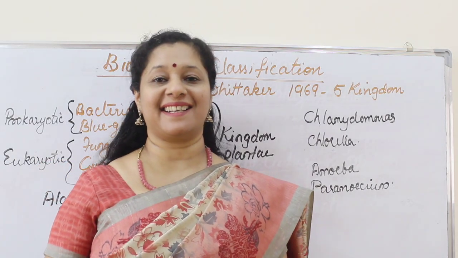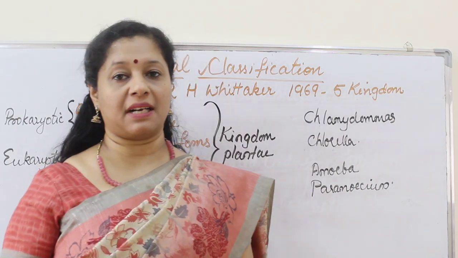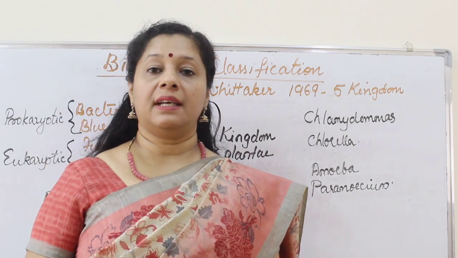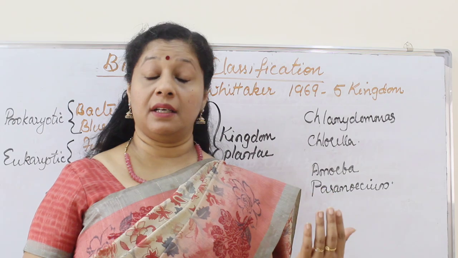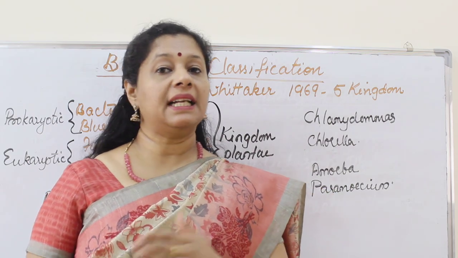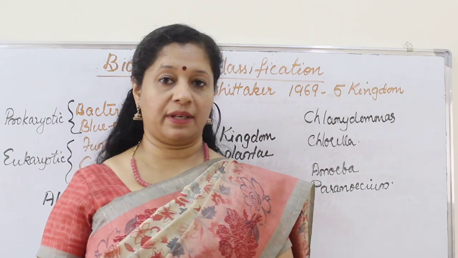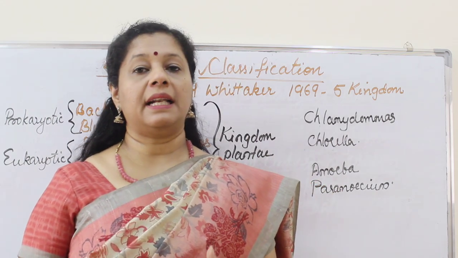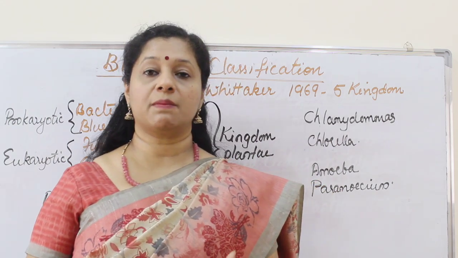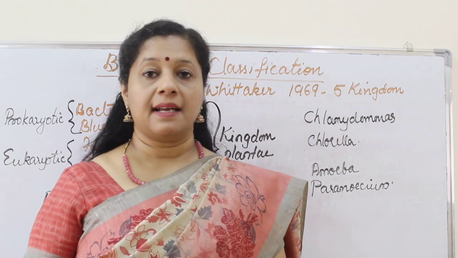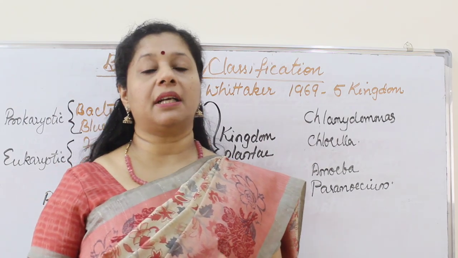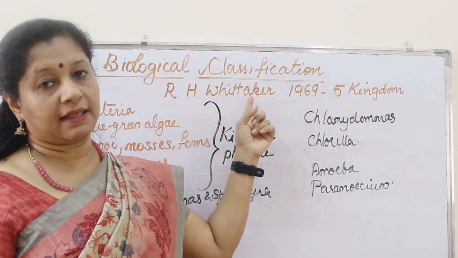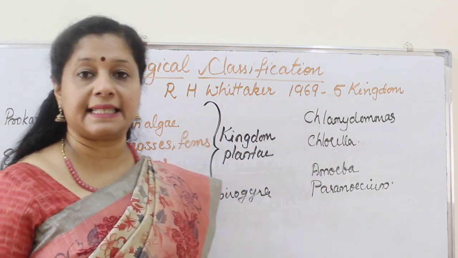I am Soumya Harikrishna. We are starting the second chapter in Class 11 Biology, that is Biological Classification. So here we are discussing a few earlier attempts of classification. The details I have mentioned in the previous video itself. It started with Aristotle, who is known as the father of biology. Then later the two-kingdom classification was proposed by Linnaeus. And then came the most accepted type of classification, that is five-kingdom classification by Robert Whittaker. It was published in the year 1969.